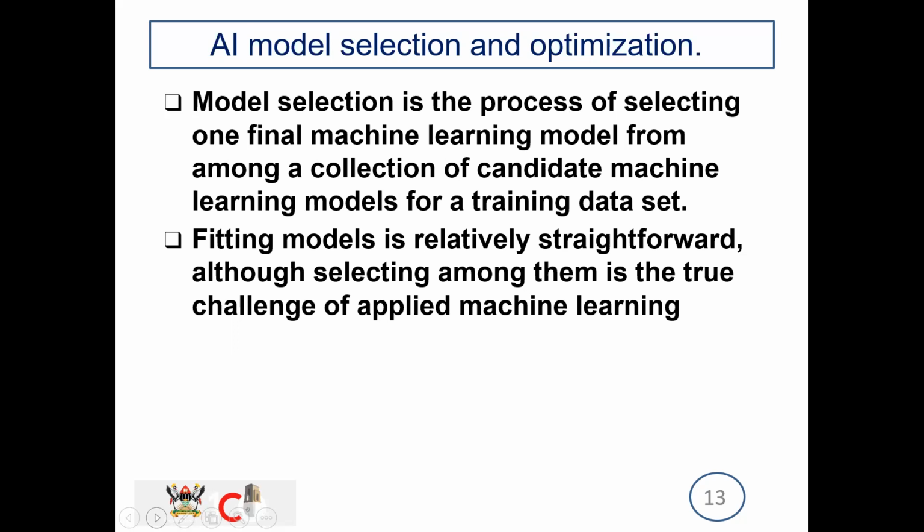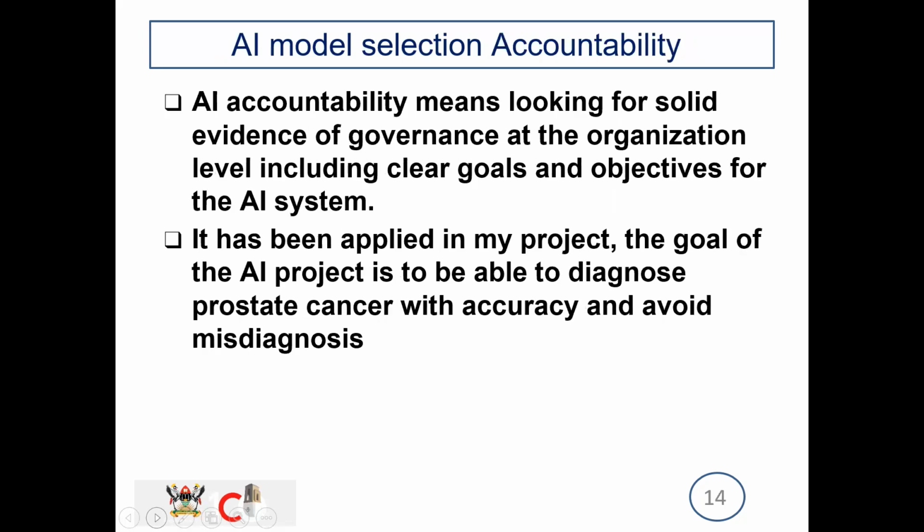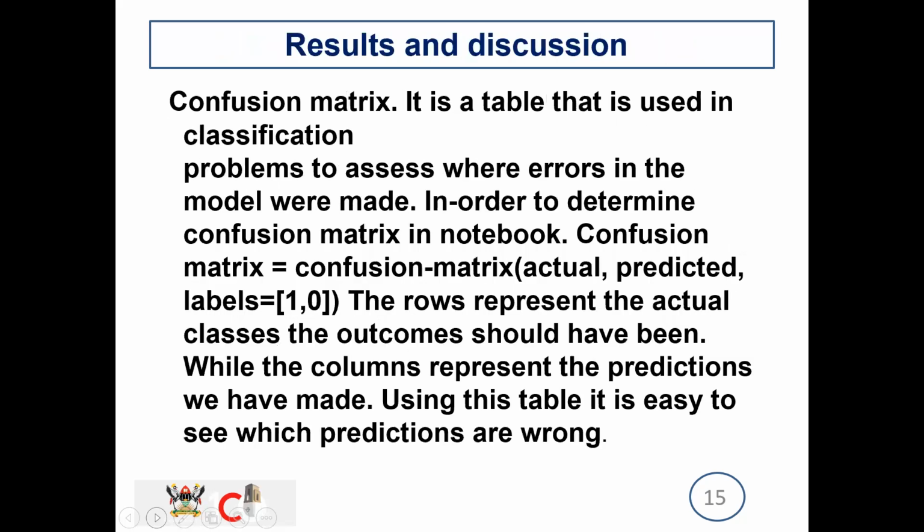Here now we have the artificial intelligence model selection and optimization. Model selection is the process of selecting one final machine learning model from among a collection of candidate machine learning models for training datasets. Accountability. This means looking for solid evidence of governance at the organization level, including clear goals and objectives for the AI system.